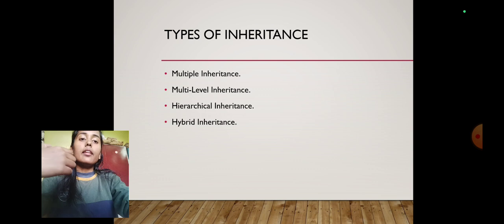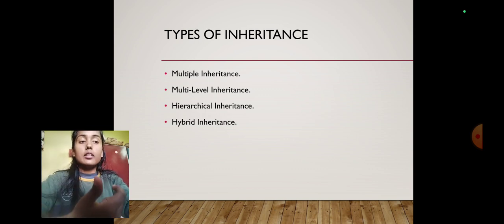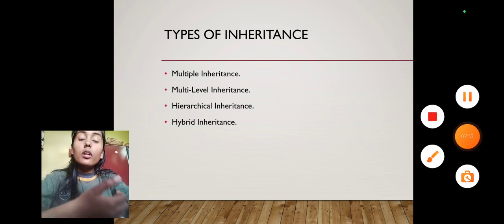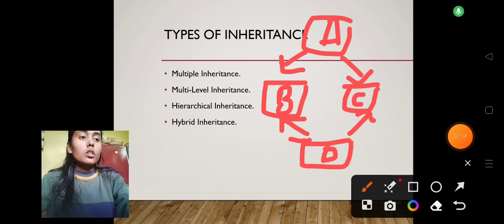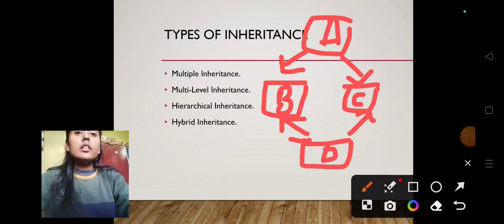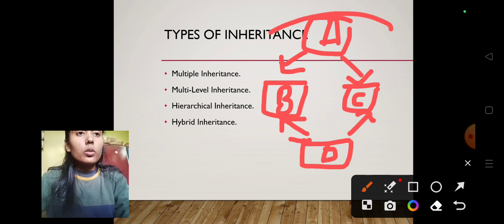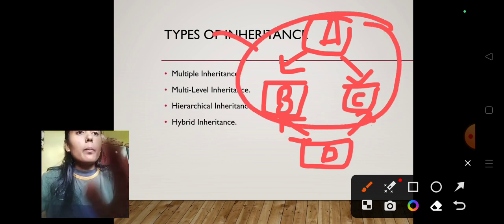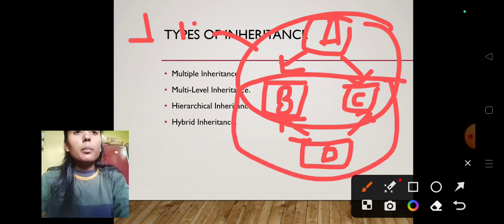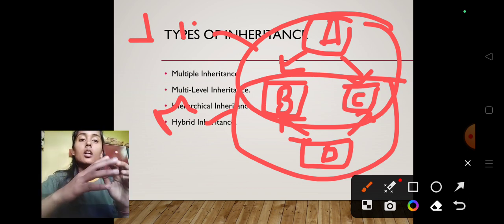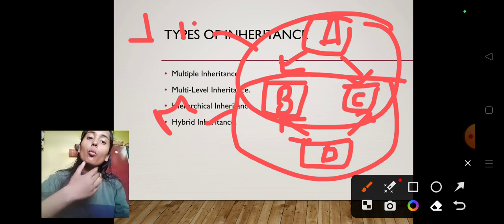Our last inheritance is hybrid inheritance. Hybrid inheritance is the combination of two or more inheritances. Like in the given example, this shows the hybrid inheritance, a combination of two inheritances. The first one shows the hierarchical inheritance, and the second shows the multiple inheritance. So this type of inheritance, which has two or more inheritances, is known as hybrid inheritance.